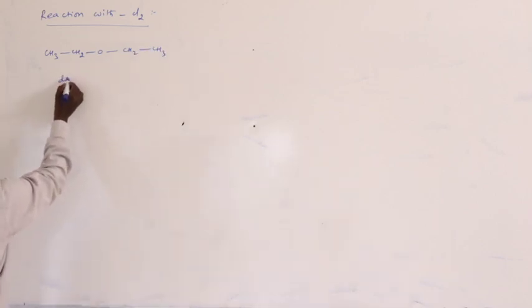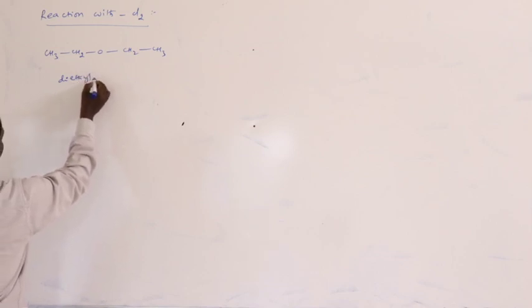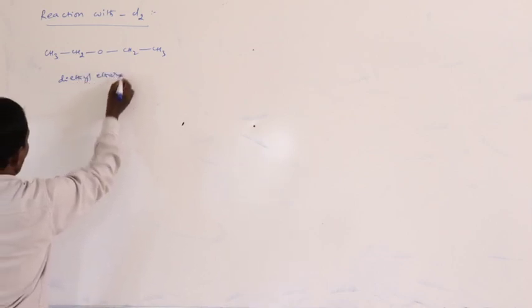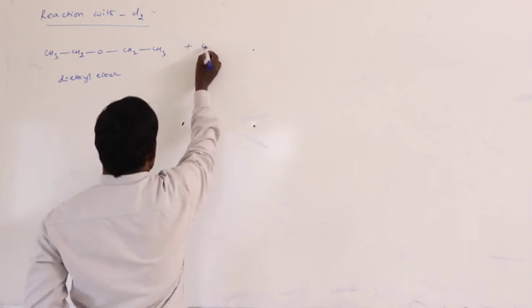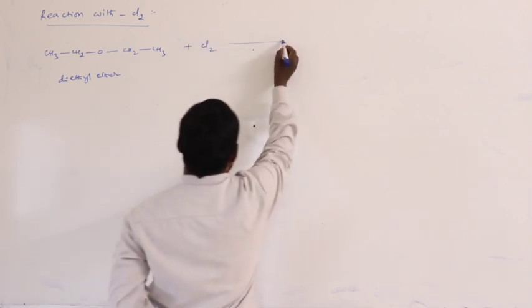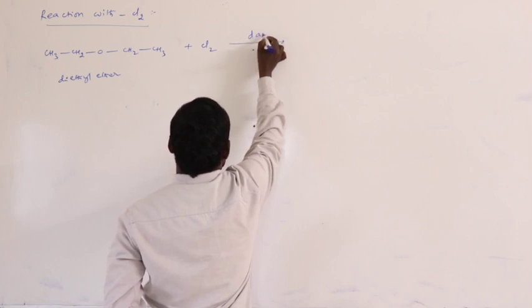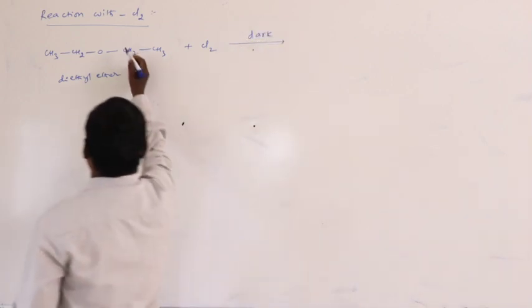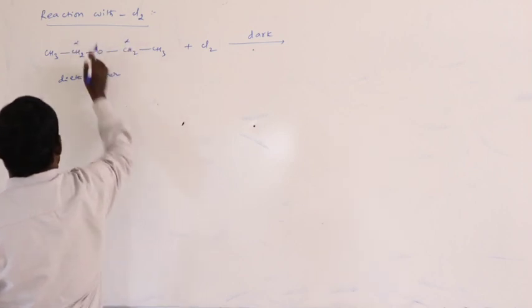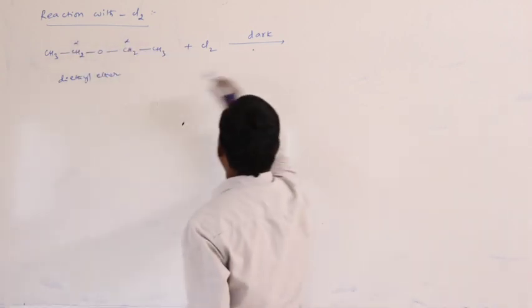This is diethyl ether. This diethyl ether on treatment with chlorine in the presence of dark, what happened? Alpha hydrogen is replaced by chlorine.